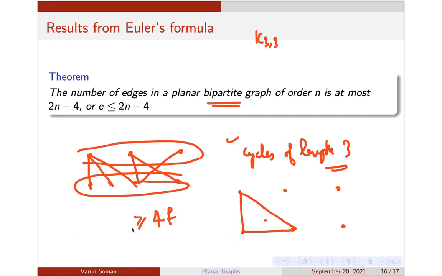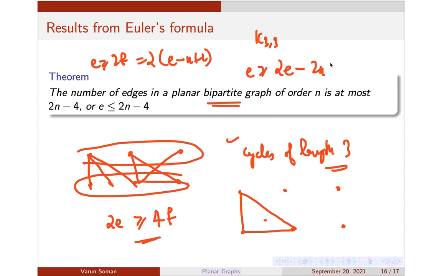Total degree would be greater or equal to 4f, or 2e is greater or equal to 4f. So from this you can easily prove it now. 2e is greater or equal to 4f, or e is greater or equal to maybe 2f. Now what is f? F is actually 2 into, as I told before earlier, e minus n plus 2. So it is e is greater or equal to 2e minus 2n plus 4, or your e is less than or equal to 2n minus 4.